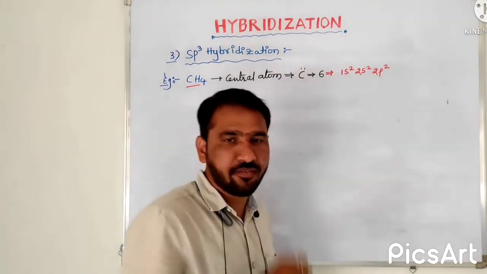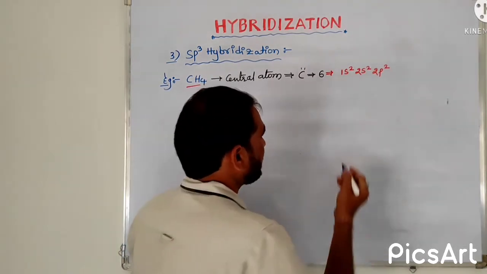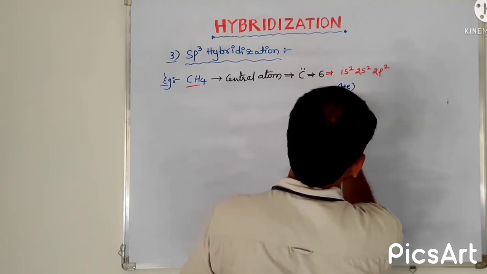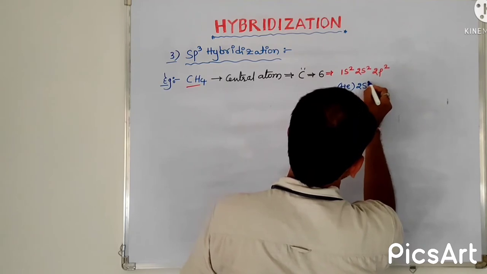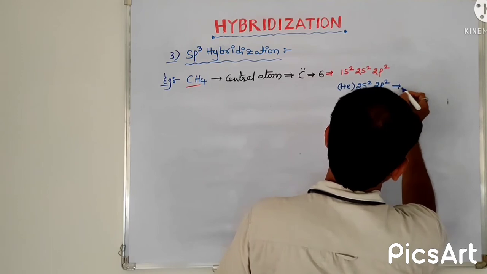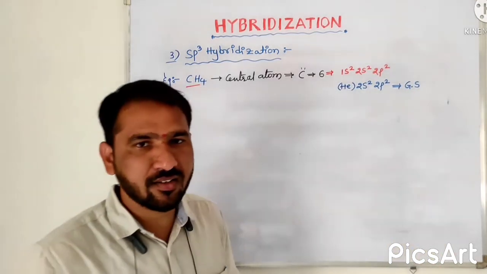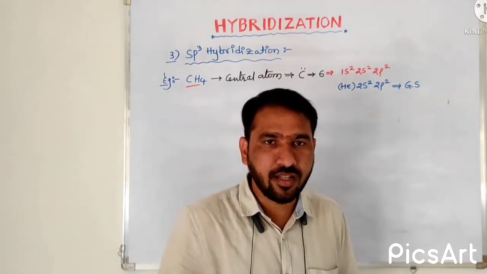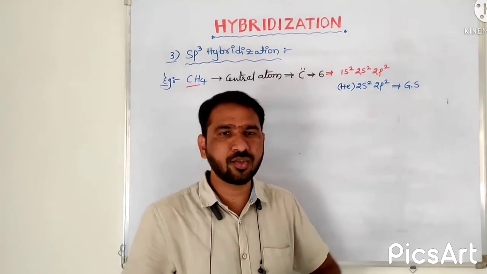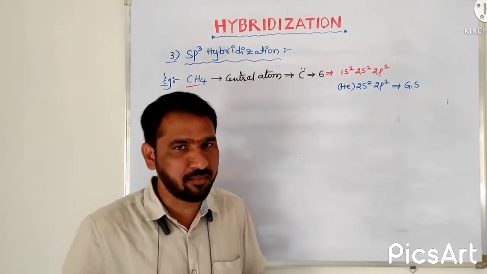But this electronic configuration is not enough to get the hybridization. So we can take the simplified electronic configuration of the atom, that is helium 2s2, 2p2. This is actually the compressed electronic configuration, also called the ground state electronic configuration. But even this ground state configuration of carbon is not enough to get the hybridization. What is the difficulty here?